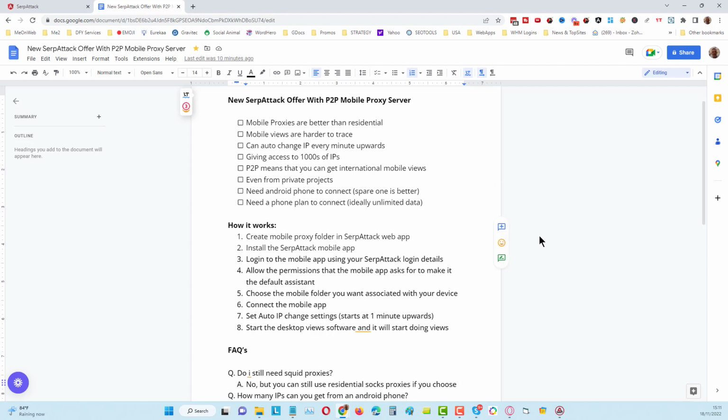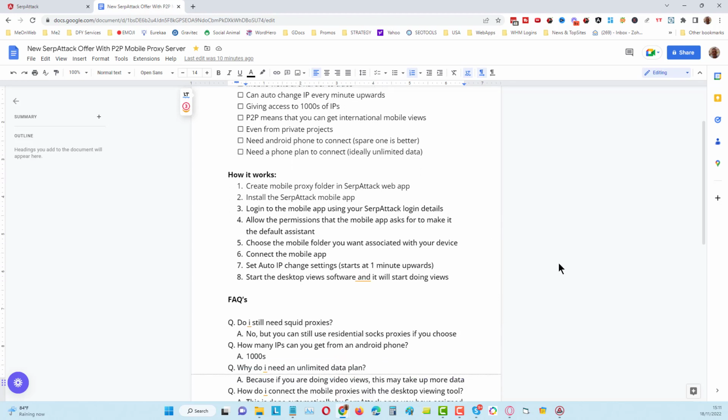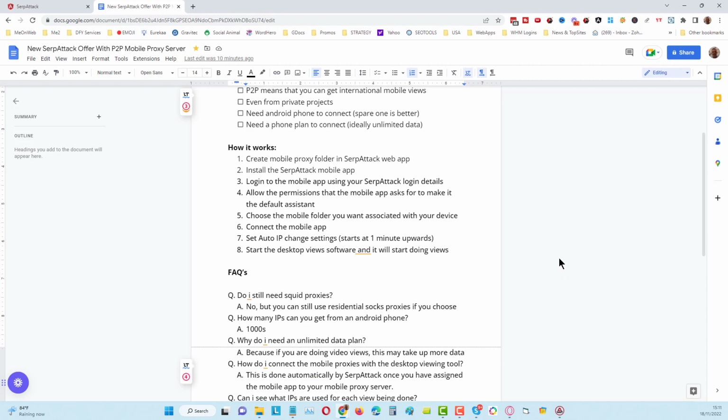Now how does it work? Well, first of all, you need to install our mobile app. Okay, this is a brand new mobile app that we built from scratch. We did try to work with some other ones that exist, but we found them too problematic, and it didn't solve the problem of being able to do the international views.